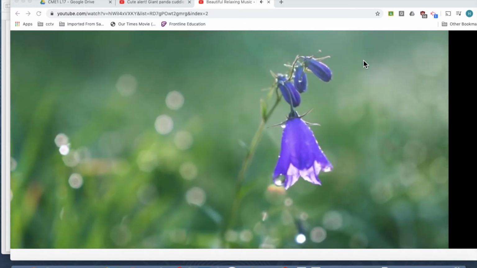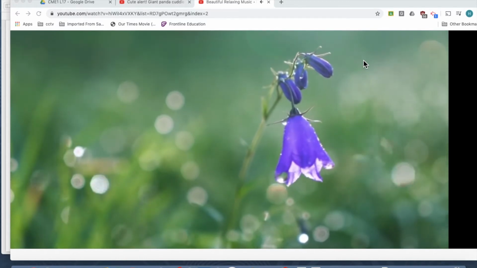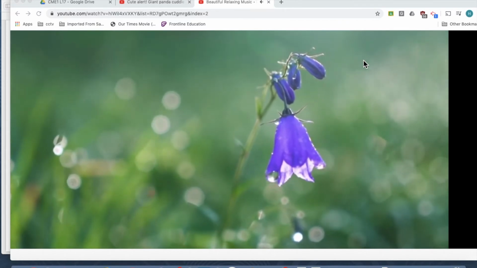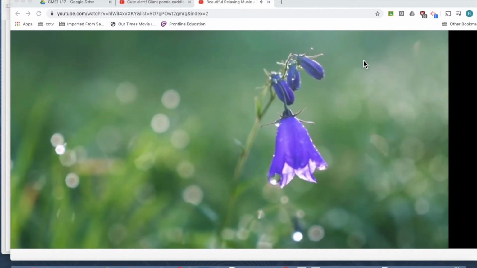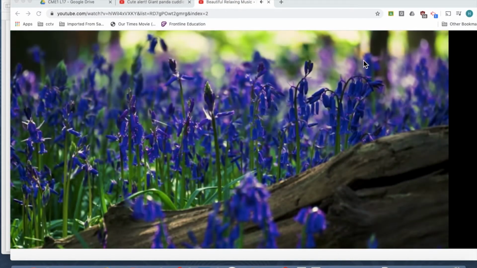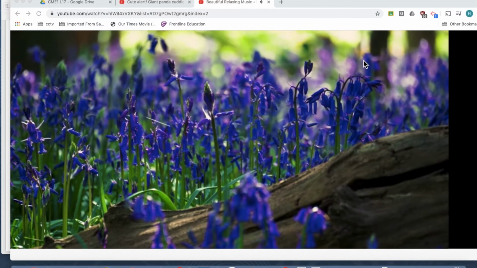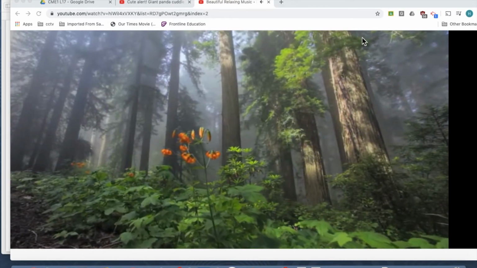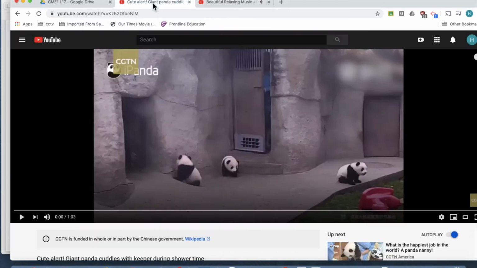Today we're going to first begin by watching a cute little panda video. Afterwards, we're going to go over some Chinese sentences, and then we're going to still work on our nearparts. Nearparts is something you can do at your own pace. So now we're going to go to the cute panda video.